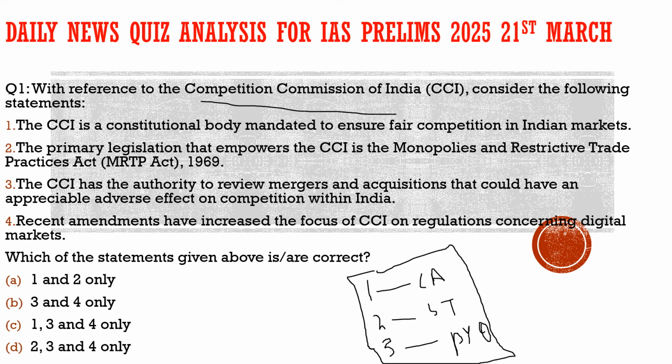Here the question says, with reference to the Competition Commission of India, consider the following statements. First statement: the Competition Commission of India is a constitutional body mandated to ensure fair competition in Indian markets. 100% its mandate is to ensure fair competition in Indian markets.